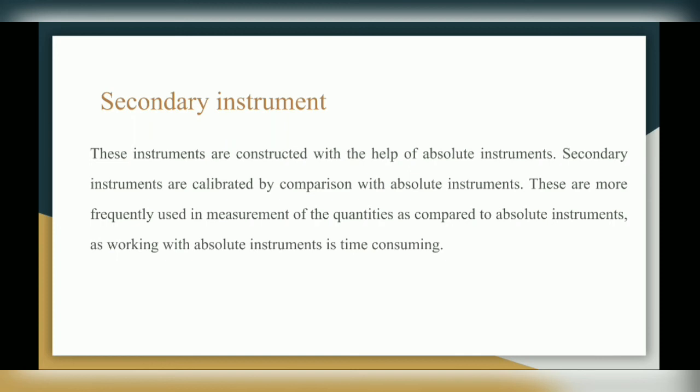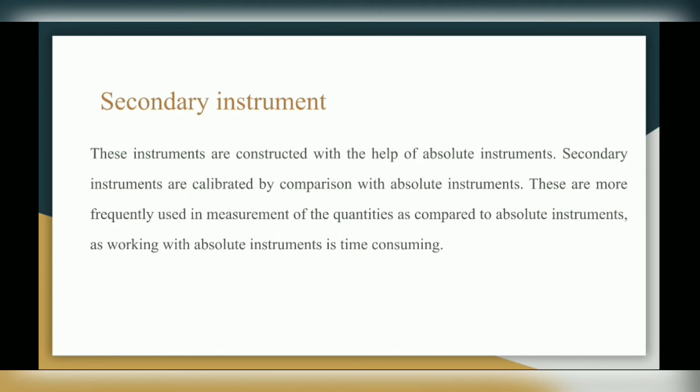Next is secondary instruments. These instruments are constructed with the help of absolute instruments. Secondary instruments are calibrated by comparison with absolute instruments. These are more frequently used in measurement of quantities as compared to absolute instruments. So they are mainly used for measuring purposes as compared to absolute instruments, as working with absolute instruments is time consuming. As I said, absolute instruments require some calculations, so it's very time consuming. And secondary instruments give the reading directly. The examples of secondary instruments are the ammeter and voltmeter.